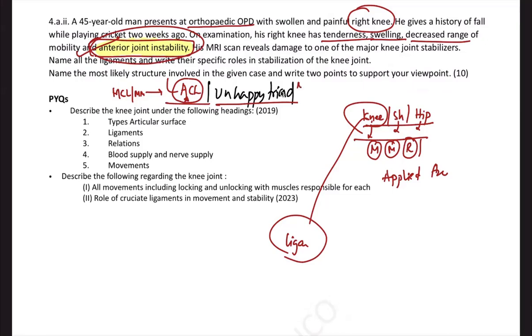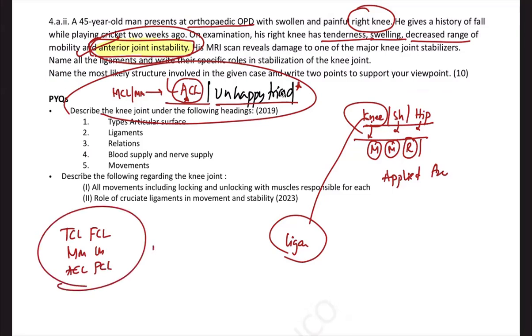So you can mention ACL ligament injury. Along with that, you can talk about the unhappy triad for this particular question. And you have to highlight all the ligaments, mainly tibial collateral ligament, fibular collateral ligament, medial meniscus and lateral meniscus, anterior cruciate ligament and posterior cruciate ligament. All these ligaments you have to highlight as a part of this question.